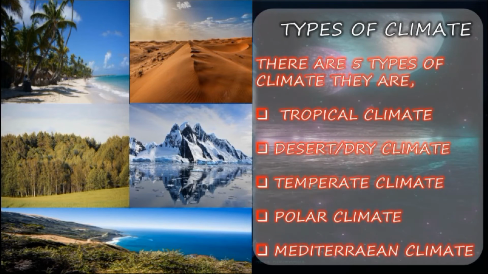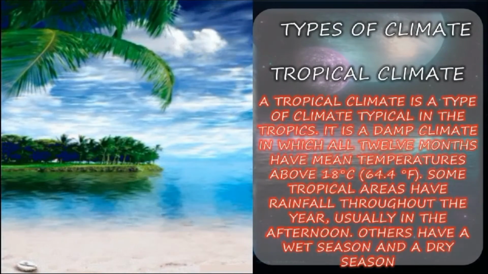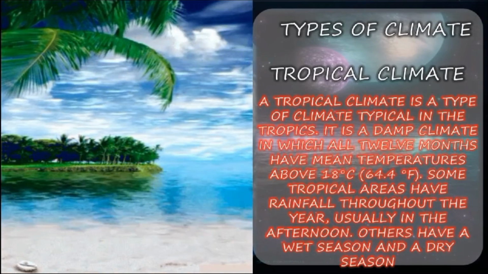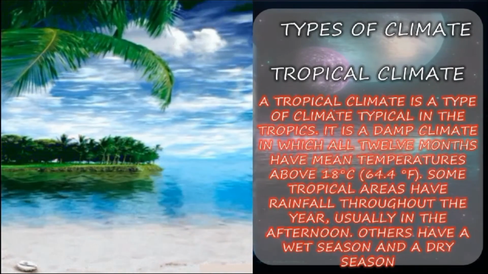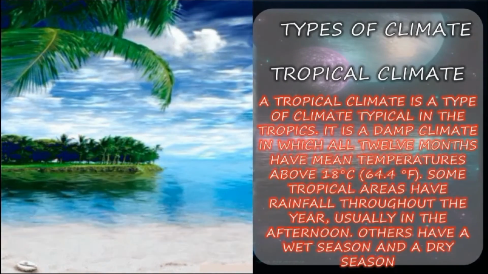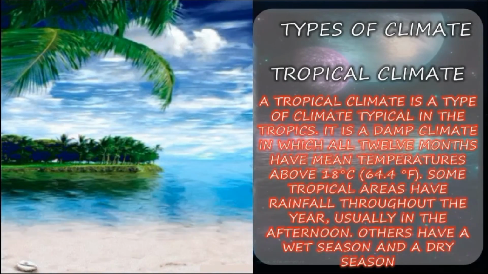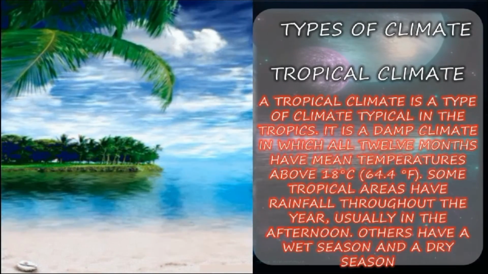In the previous slide, we saw the three main seasons: summer, rainy, and wintry and cold, snowy. Now we are going to see the topics of tropical climate, desert climate, temperate climate, polar climate, and Mediterranean climate with brief explanations. Types of climate. First we shall do the tropical climate. Tropical climate is a type of climate typical in the tropics. It is a damp climate in which all 12 months have temperatures above 18 degrees Celsius. Some tropical areas have rainfall throughout the year, usually in the afternoon. Others have a wet season and a dry season.